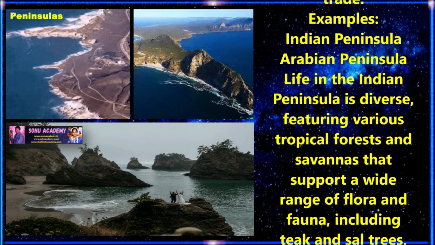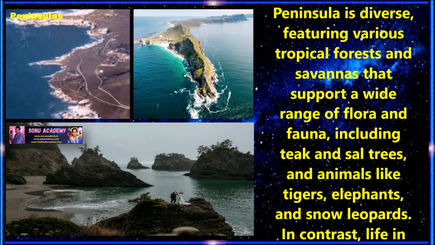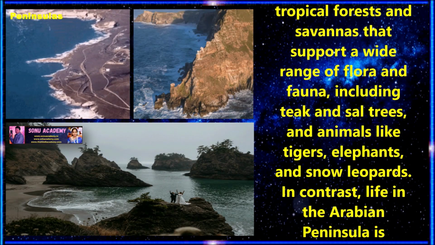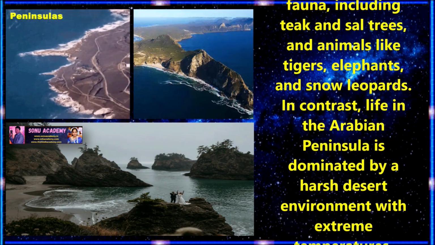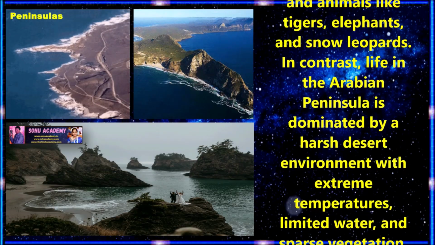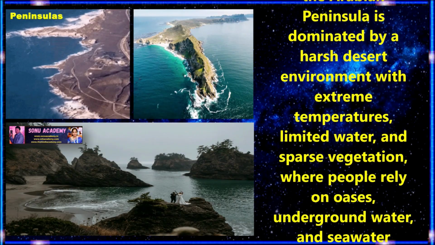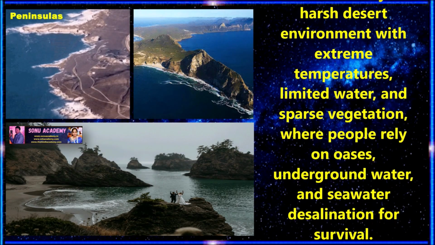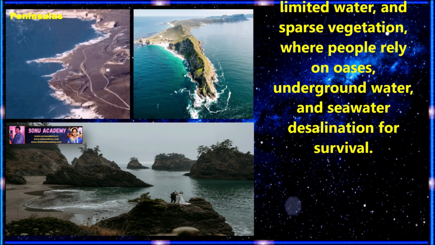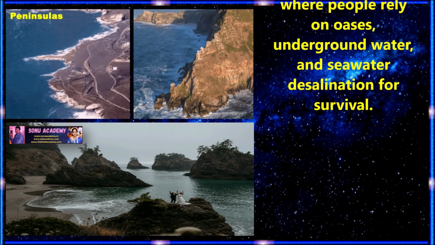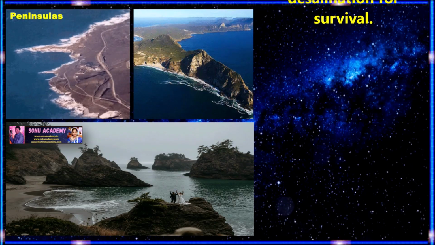Children, now let us discuss life on the peninsula. Life in the Indian Peninsula is diverse, featuring various tropical forests and savannas that support a wide range of flora and fauna, including teak and sal trees and animals like tigers, elephants and snow leopards. In contrast, life in the Arabian Peninsula is dominated by a harsh desert environment with extreme temperatures, limited water and sparse vegetation, where people rely on oases, underground water and seawater desalination for survival.